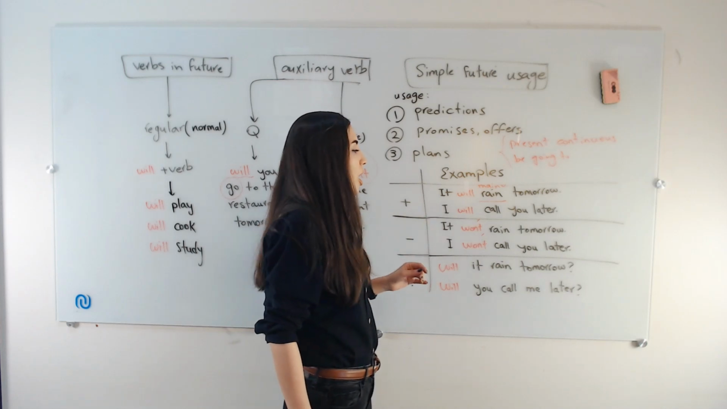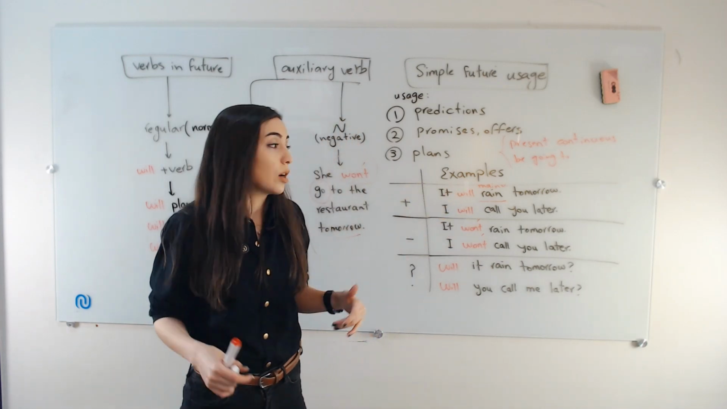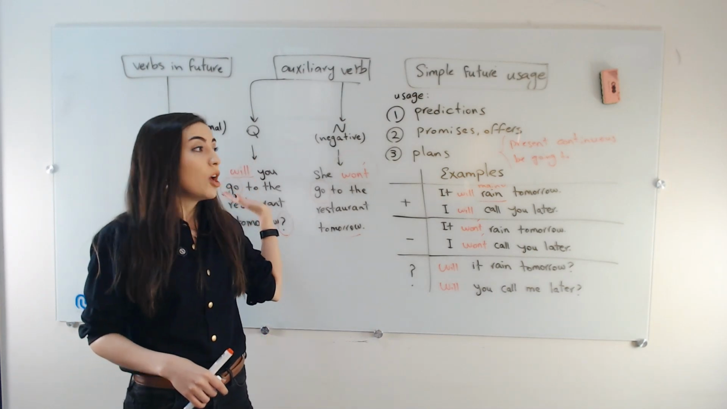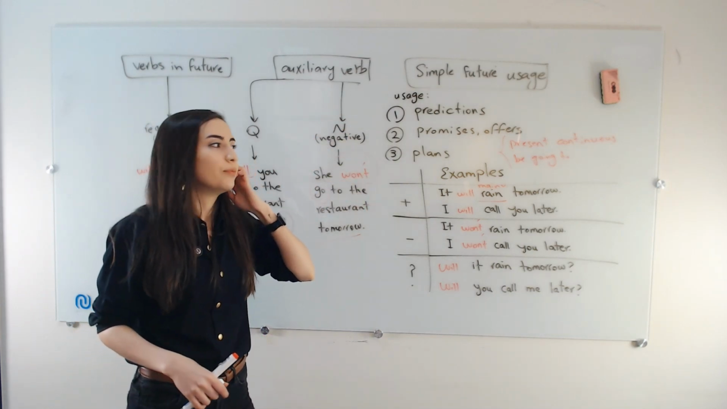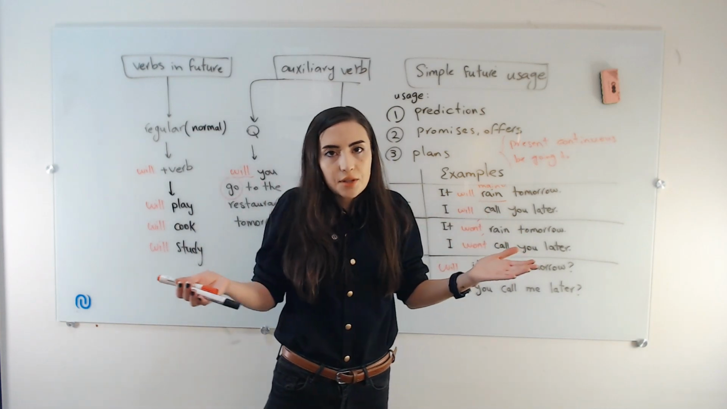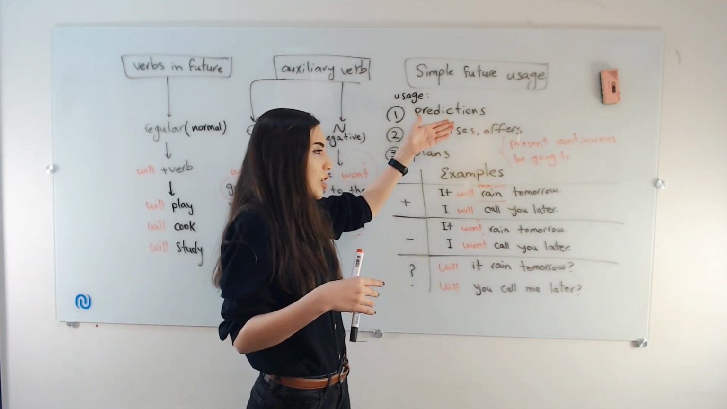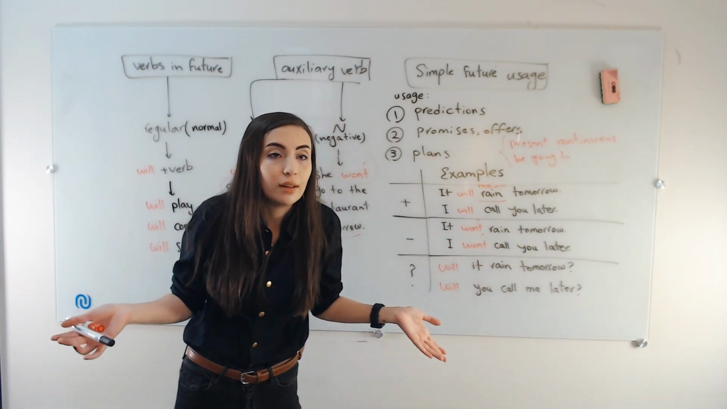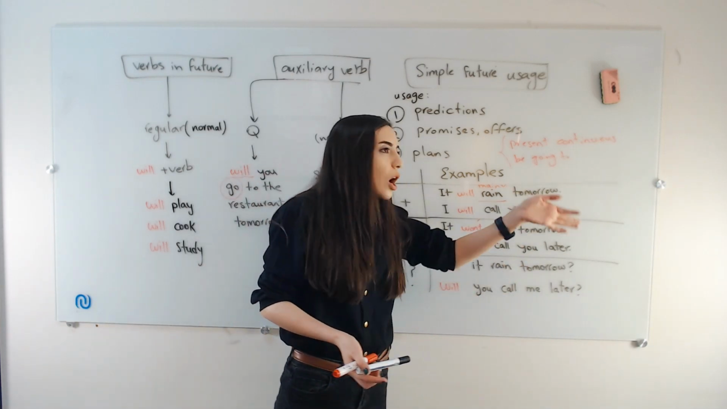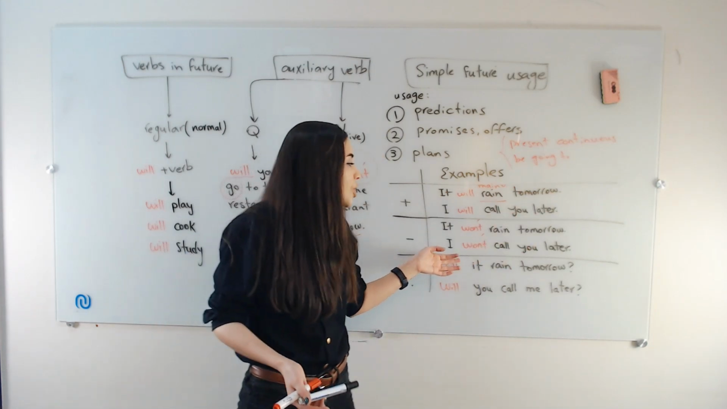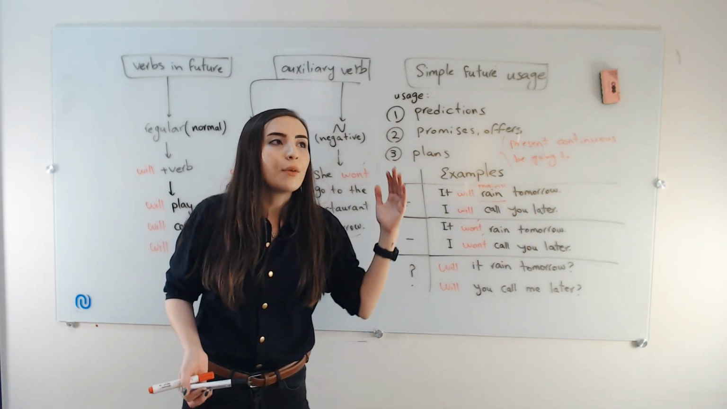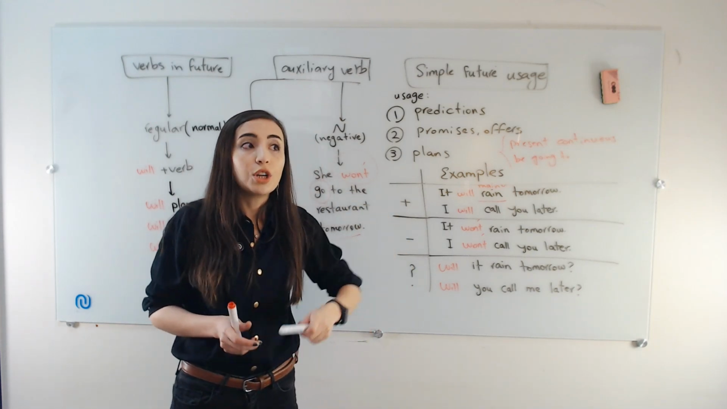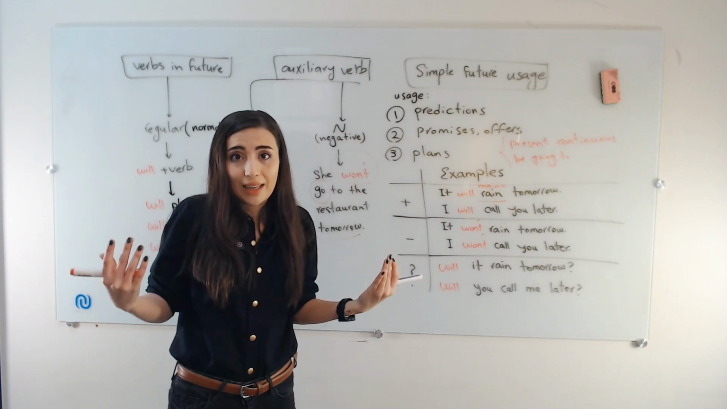For the negative, it won't rain tomorrow. You remember? In here we said will, when we want to make it negative, it would become won't. So we say it won't rain tomorrow. It means that this prediction is not happening. This raining thing is not going to happen in the future. I won't call you later. Again, she won't call you later. They won't call you later. Or he won't call you later. Or you won't call me later.